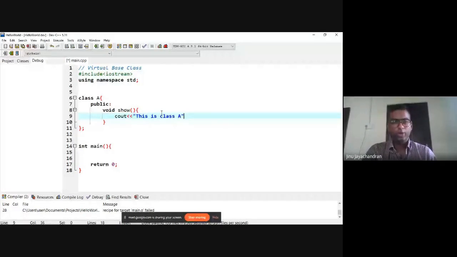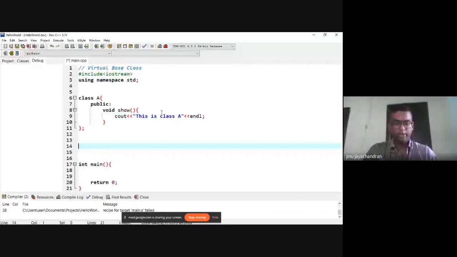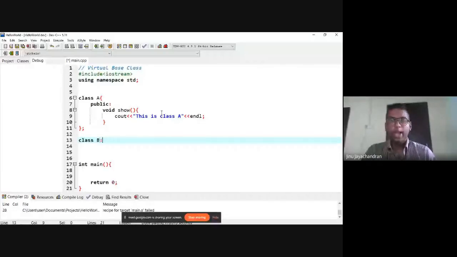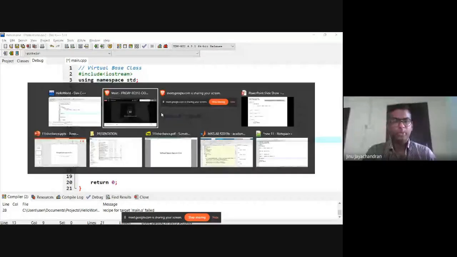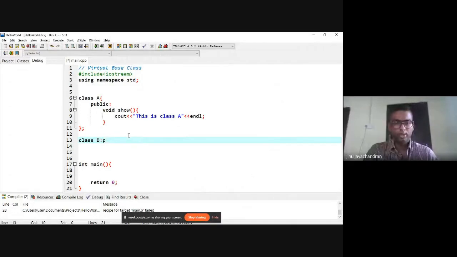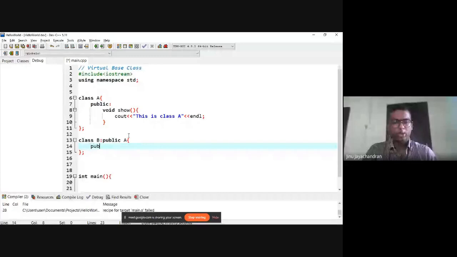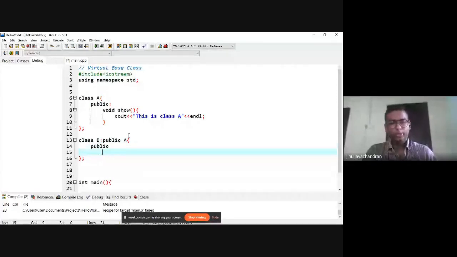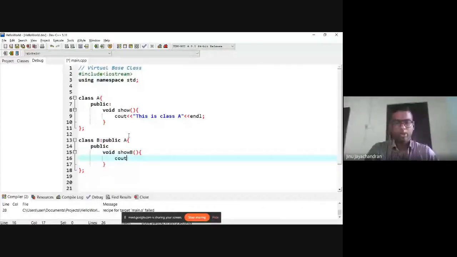Next I am going to define a class called B. I'm going to inherit B from A in a public way, so I can say class B : public A. Let's say I have a public function, void showB, and this means cout "This is class B".